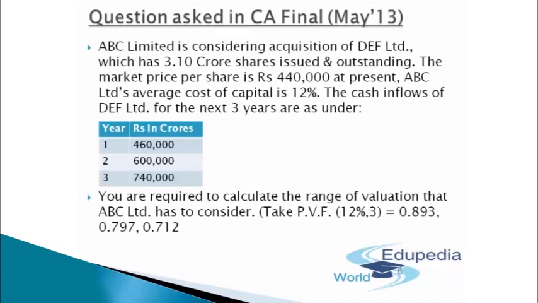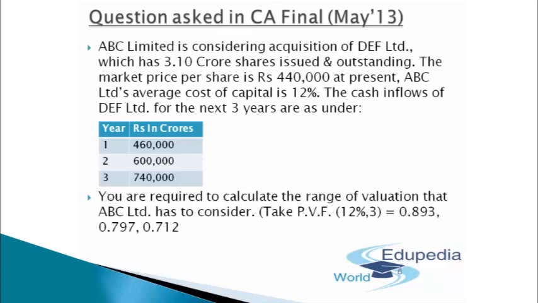If I have to compute the fair market value of them, I'll go about taking care of their cash flows first of all. So if in the first year I'll be generating a cash flow of 4,60,000, and the same is divided by 1.12, that is the particular Ke of the first year, I'll get the present value of the cash flow that I'll be receiving after a year. That will come out to be 460 divided by 1.12. Again, in a similar notion, I'll take the cash flow of year 2, which will be 600,000 crores. The same will be divided by 1.12 whole squared.